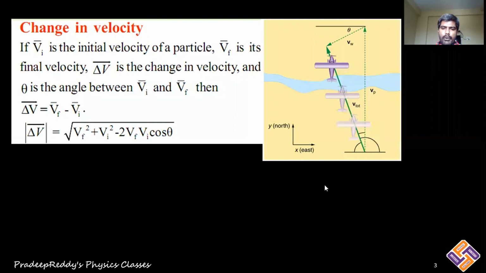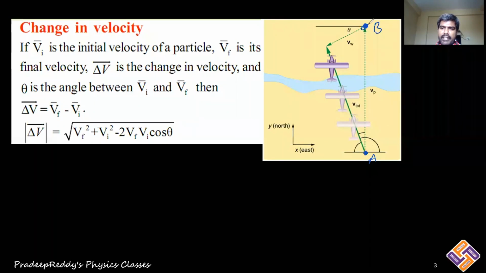Let me consider this point as A. An aeroplane is starting at position A. Now, if there is no drift, if there is no wind, then the aeroplane's path would be a straight line, purely vertical. It should actually reach position B. This is position B, a straight line from point A to point B.